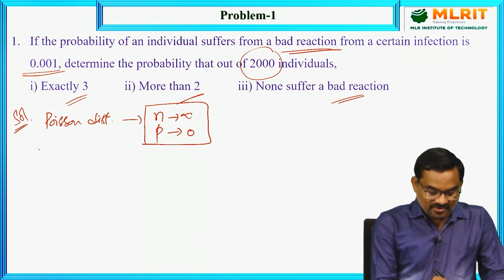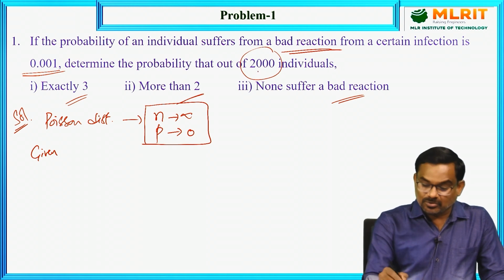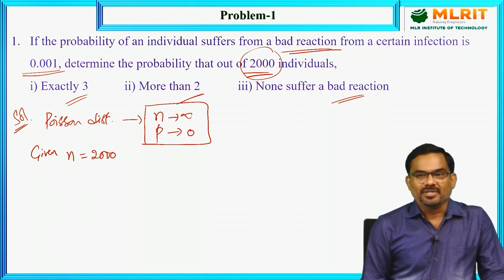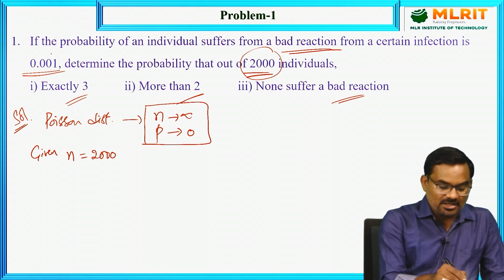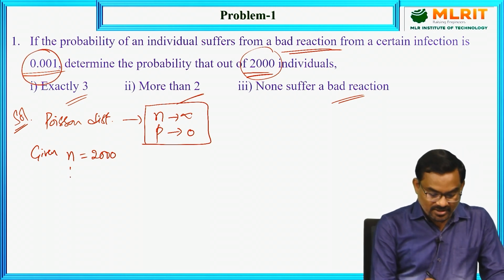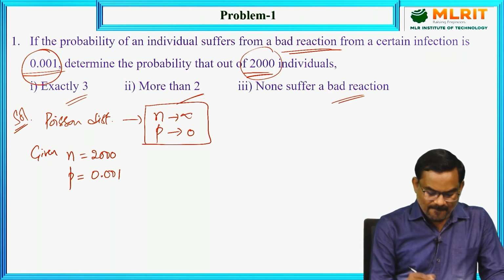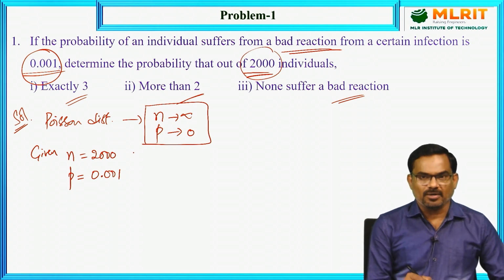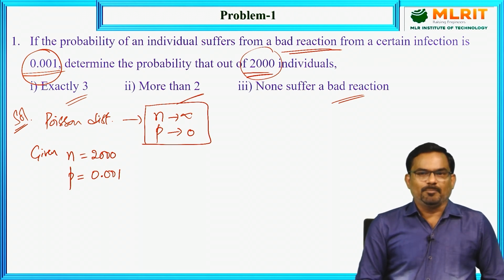Here, out of 2000 individuals we need to test, so n equal to 2000, a big number. That's why we can apply the Poisson distribution. Not only that, the probability p is 0.001, which is very small. Therefore, we apply the Poisson distribution.